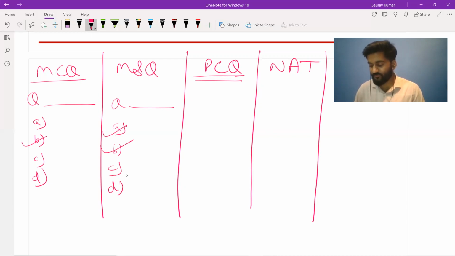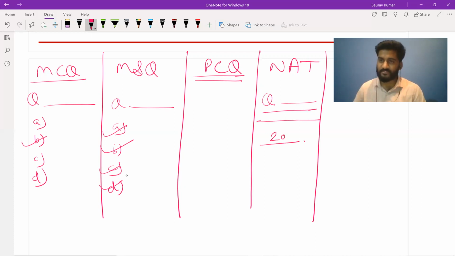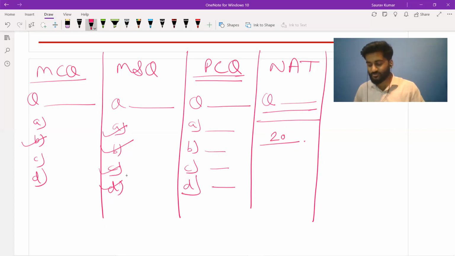So in MSQ, any number of options could be right. All of them could be right. In numerical answer type question, you will get a question statement and you will get a fill in the blank, in which you need to fill the value, like 20 Newton, if they have asked about force. In PCQ, what happens is you get a question statement, you get the 4 options. Now these 4 options, these all are right. All of them are right. What NATA wants to see is your preference.